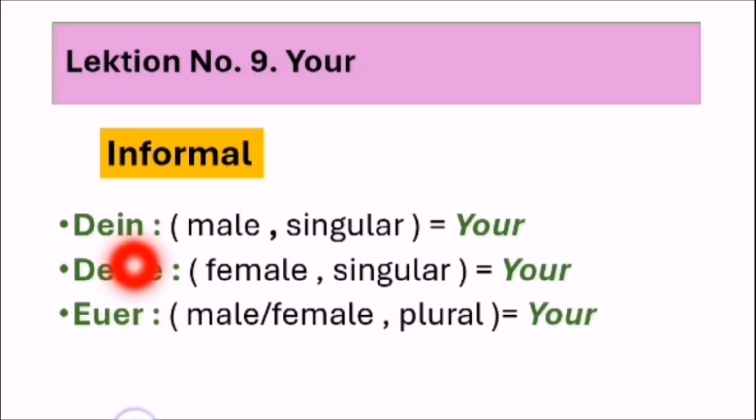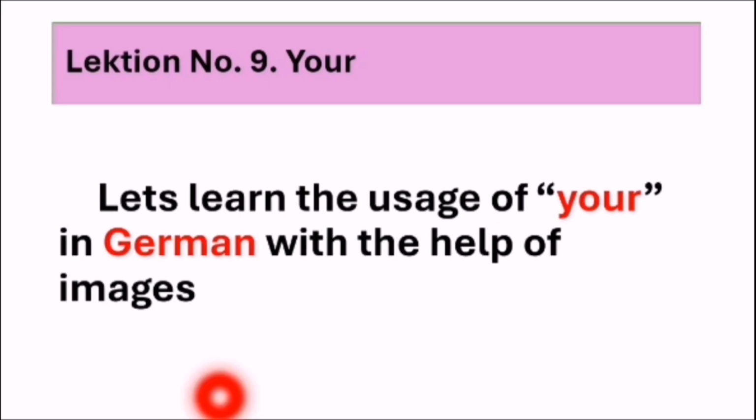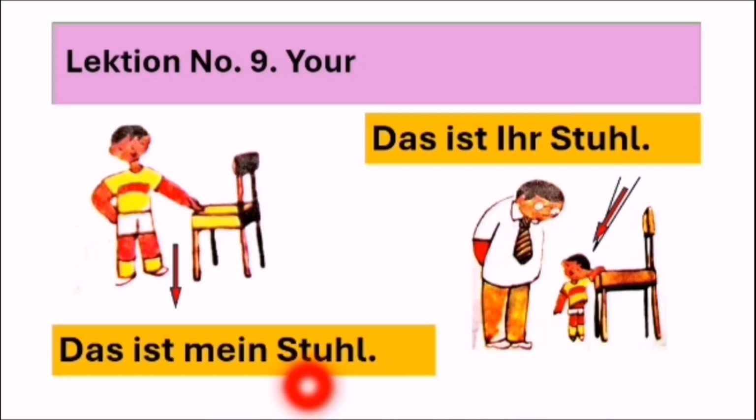Like we say, das ist dein Hund, das ist deine Katze, this is your dog, this is your cat, and this is your for plural, okay? Das ist eure Katze, das ist eure Hund. So now let's learn the usage of "your" in German with the help of images. So look, this boy says, das ist mein Stuhl.